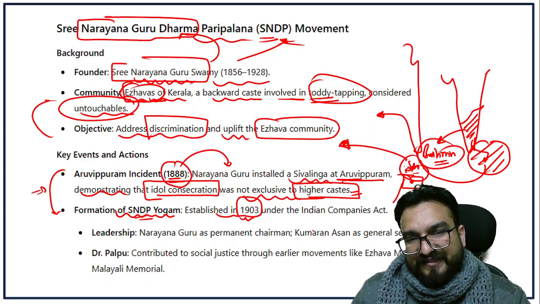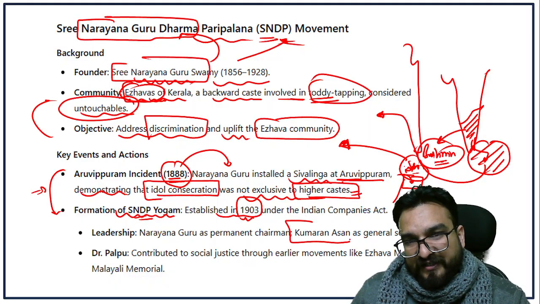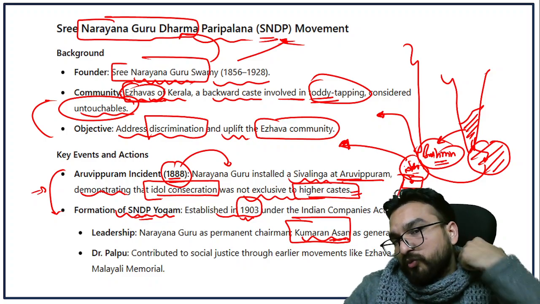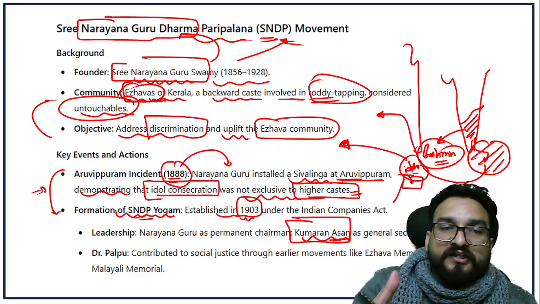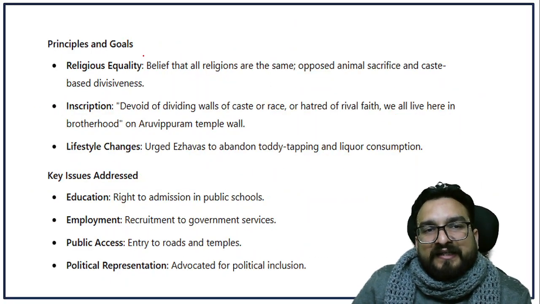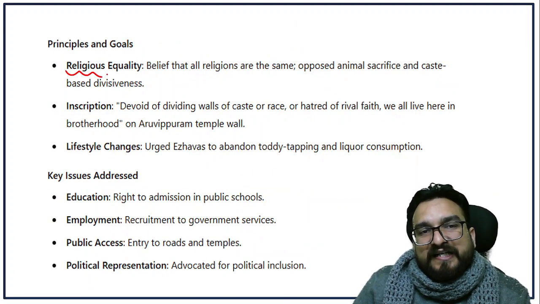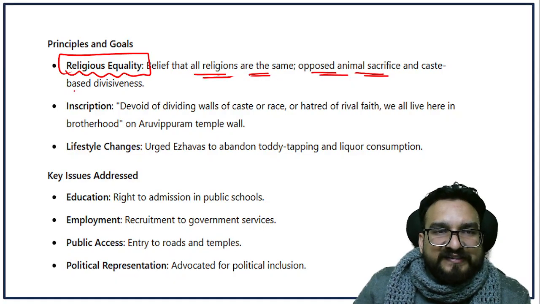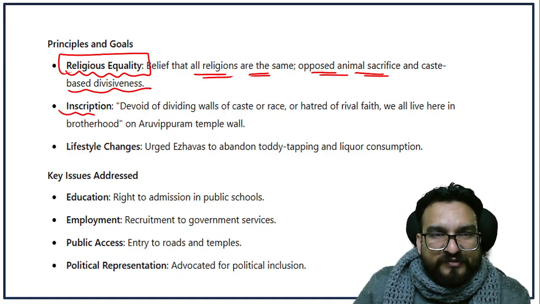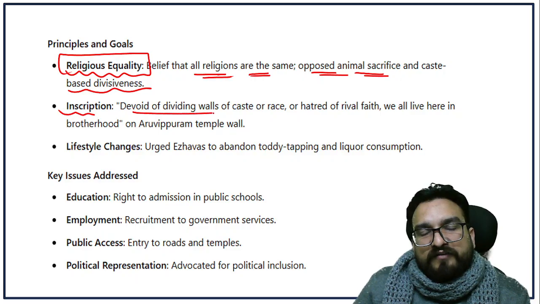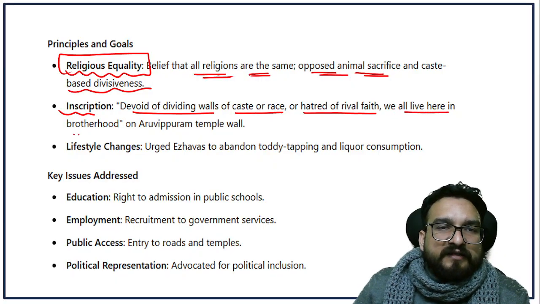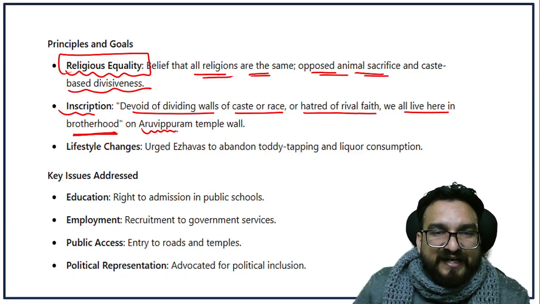And the general secretary was Kumaran Asan. He is important, right? So what were the goals? What were the principles and objectives of this SNDP program, guys? The goal was religious equality, believing that all religions are the same, and opposing animal sacrifice and caste-based divisions. The inscription over here was: devoid of dividing walls of caste or race or hatred of a rival faith, we all live here in brotherhood. This was inscribed on the Aruvippuram temple wall.